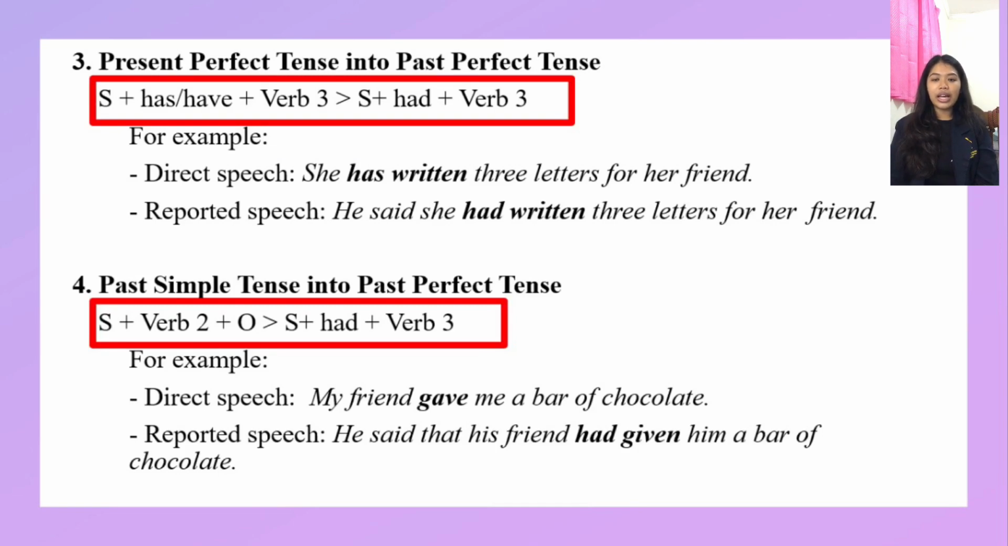And for the past simple tense into past perfect tense, like we know, in past simple tense we use the pattern subject plus verb 2 plus object, and that can change to subject plus had plus verb 3. For the example, direct speech: my friend gave me a bar of chocolate. In the reported speech or indirect speech, that can be: he said that his friend had given him a bar of chocolate.